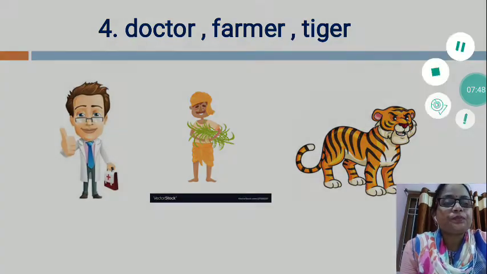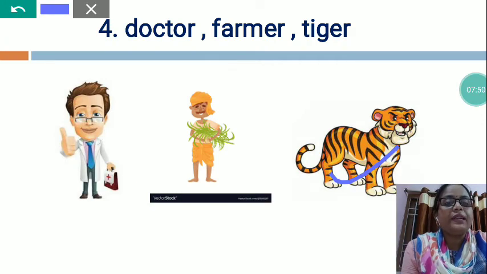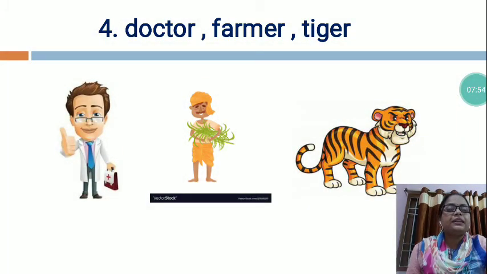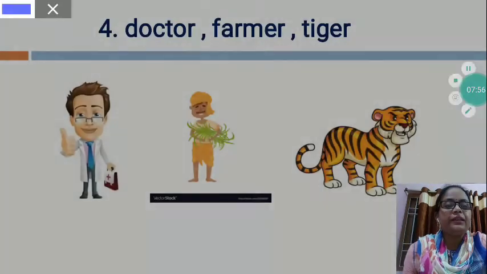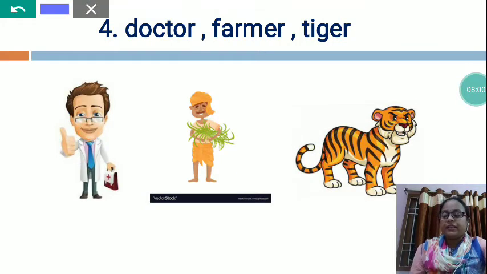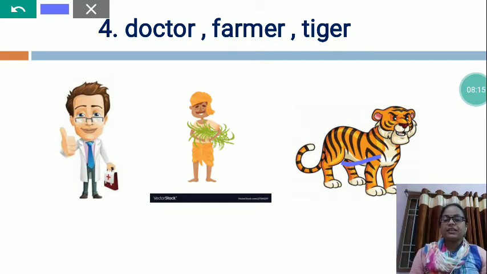But this is a wild animal. This is tiger. TIGER, tiger. The tiger belongs to the cat family. That's why they look like a big cat. It also has sharp claws and a big tail. The color of the tiger is yellowish orange with black stripes.